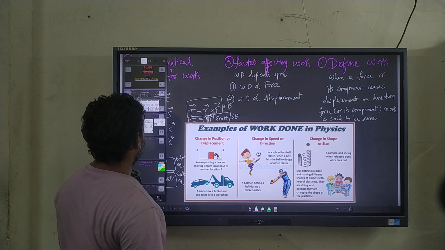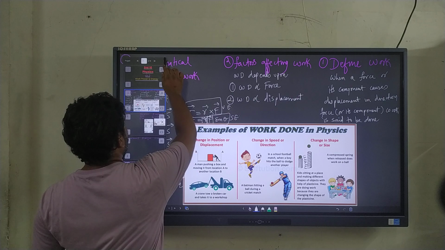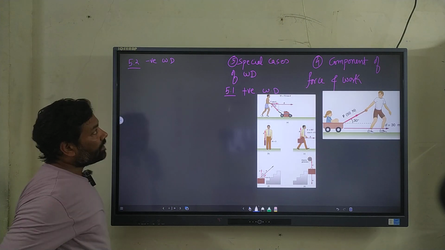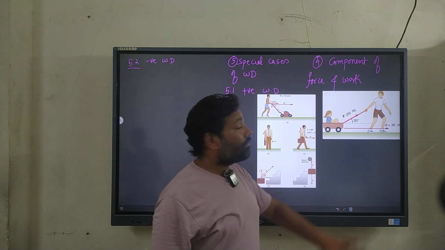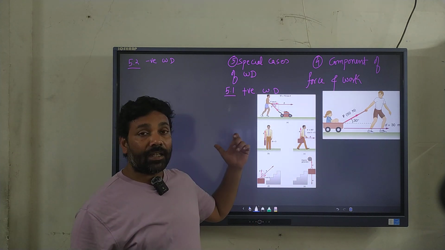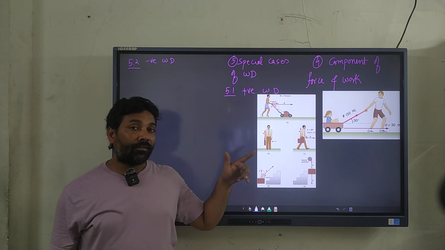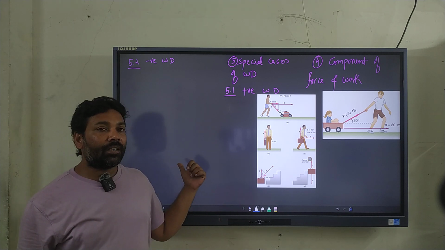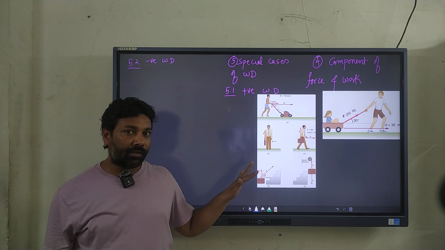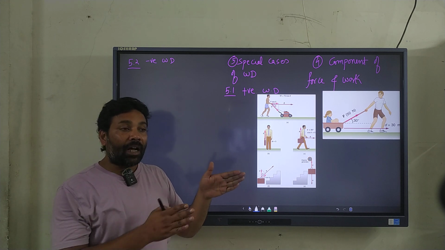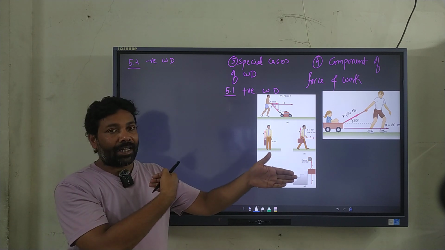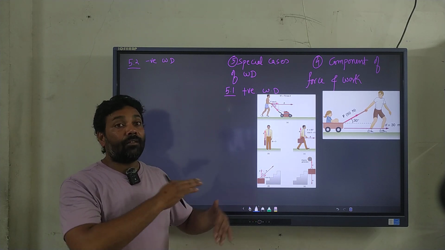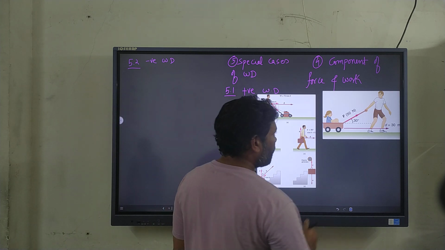Right, we had seen the mathematical expression and I was showing you the example of how to use F s cos theta. Then next we have components of the force and work done. Here we saw a word in the definition: force and its component. The examples we have seen were very simple: work done and force in the same direction or in opposite directions. But instead of same or opposite, if any other angle is given,